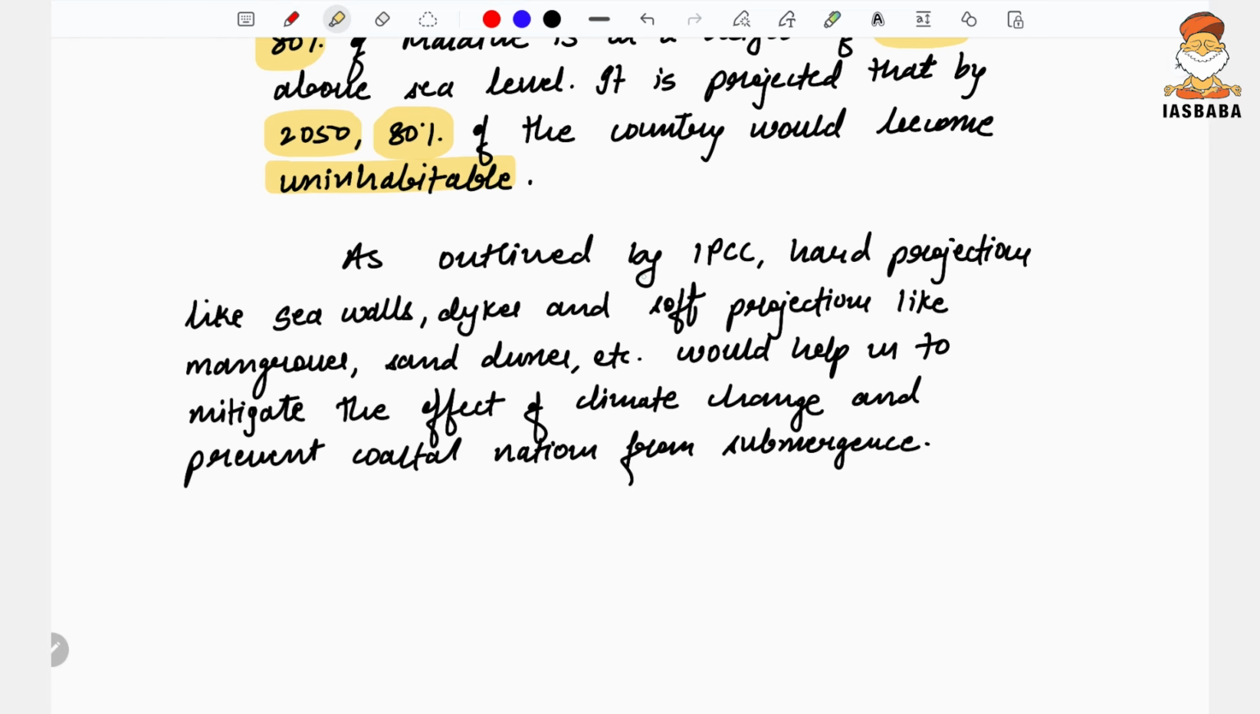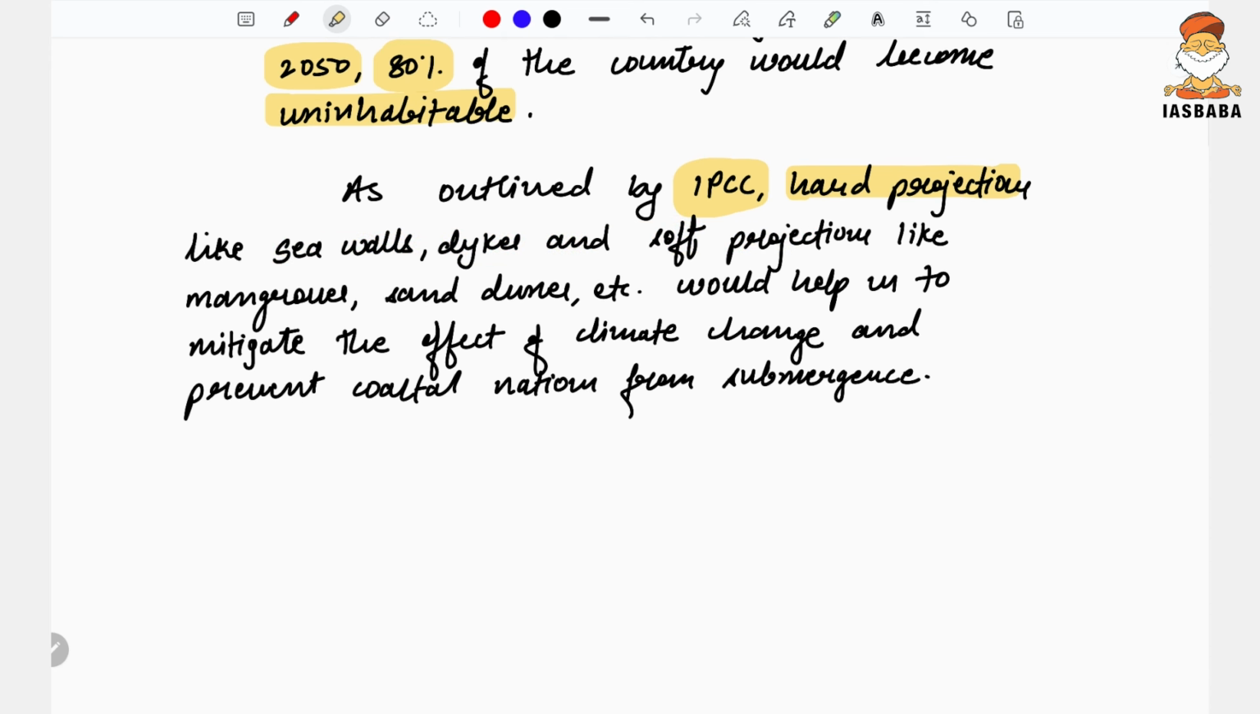As outlined by IPCC, not only from the report but it also gave recommendations. It gave two solutions. One is hard protection, like creation of sea walls, dikes, and other infrastructure along the coastal area. And there is another solution, that is soft protection. Soft protection means environmental measures. So mangroves, sand dunes, etc., would help us as human beings to mitigate the effect of climate change and prevent the coastal nations from submergence.